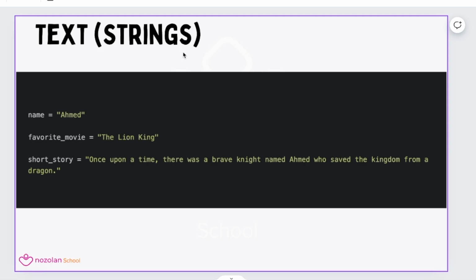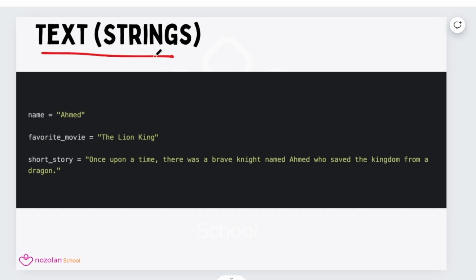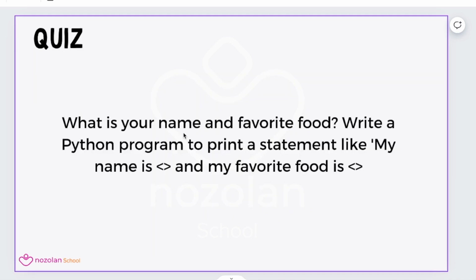The third data type we talk about today is text, or strings. So a string can have any statements, words, names, or even short stories. So these are all strings. Try to define one string variable and print the data type and see what Python will output on the screen. All right. Here is a short quiz for you. What is your name and favorite food? Write a Python program to print a statement like my name is and my favorite food is. Okay, so you can pause the video and try to write this simple Python program.